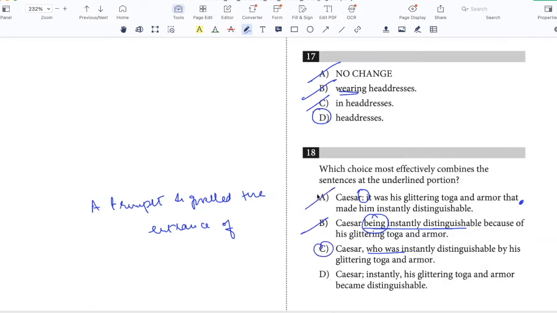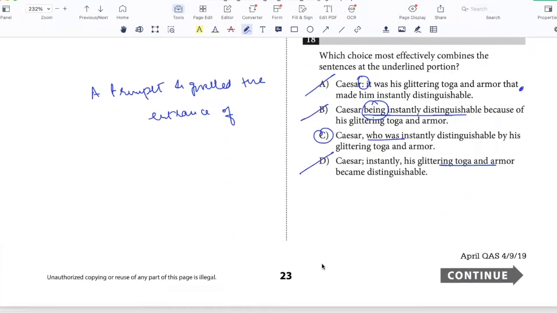And a trumpet signaled the entrance of Caesar. Instantly, his glittering toga and armor became distinguishable. No, so this actually distorts the meaning because it's not his toga and armor that were distinguishable. It was Caesar who was made distinguishable by these accoutrements, right? So it's not D either. So the best answer is C.